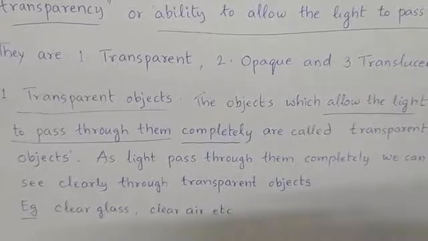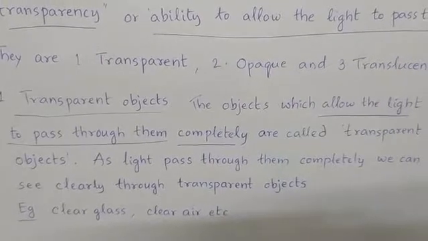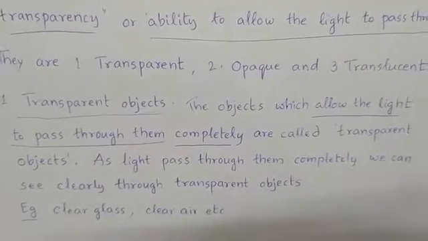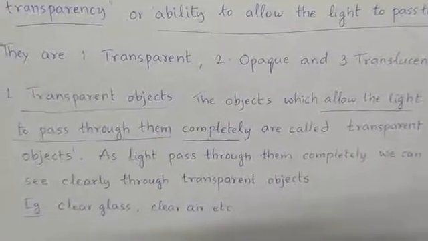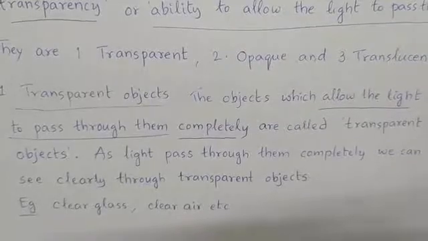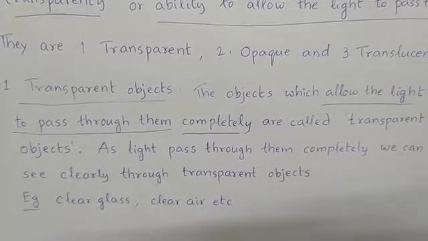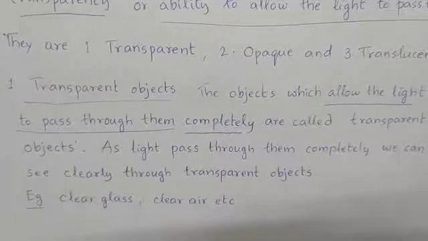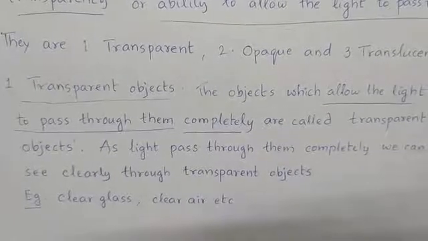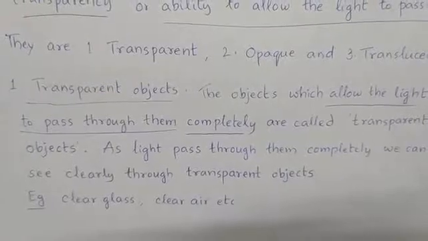So air is transparent. Likewise, the material that allows the light to pass through it completely is known as a transparent object, and we are able to see through transparent objects clearly.